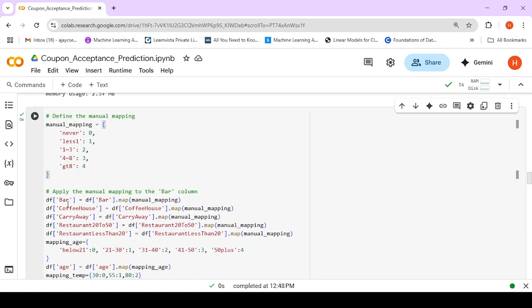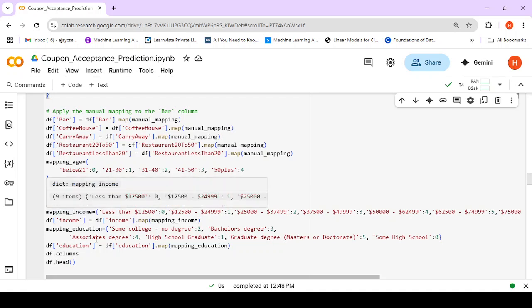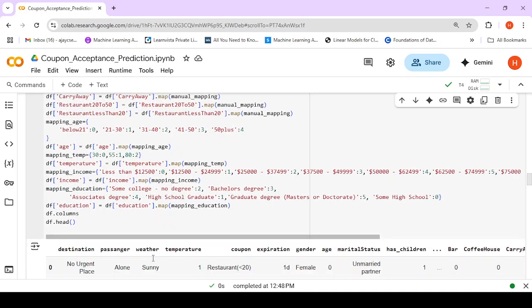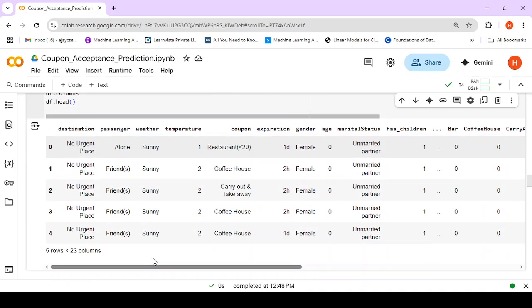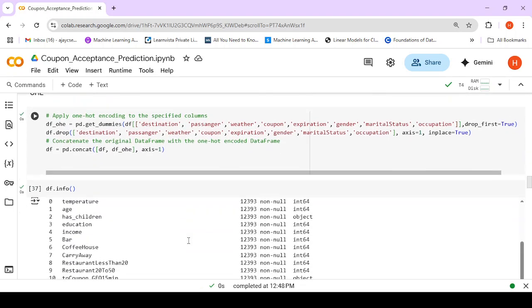This mapping can be used for bar, for coffee house, for carry away, for restaurant 20 to 50, and for restaurant less than 20. For the age, another kind of mapping is used, similarly for temperature. No, sorry, not for weather, but for mapping the income, and for education also. For these, ordinal encoding has been done. One hot encoding has been done for destination, passenger, weather, coupon, expiration, gender, marital status, and occupation. For all these, one hot encoding has been applied.